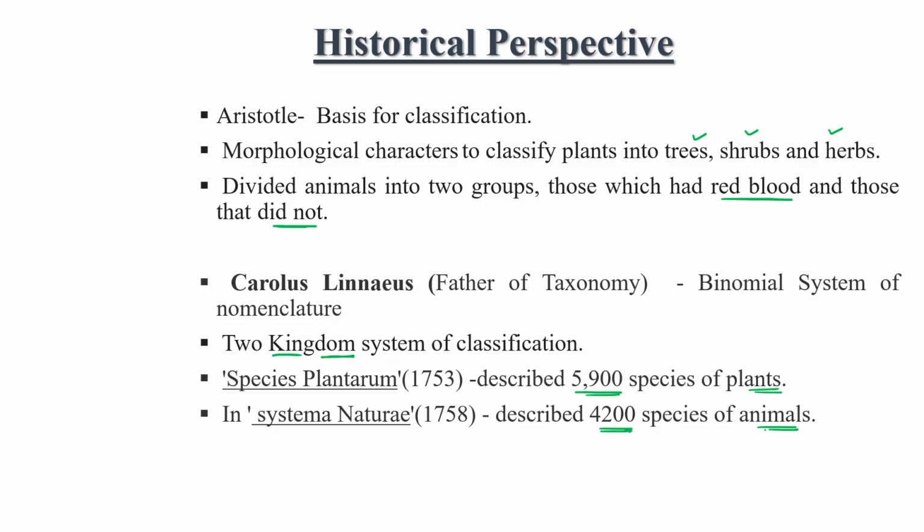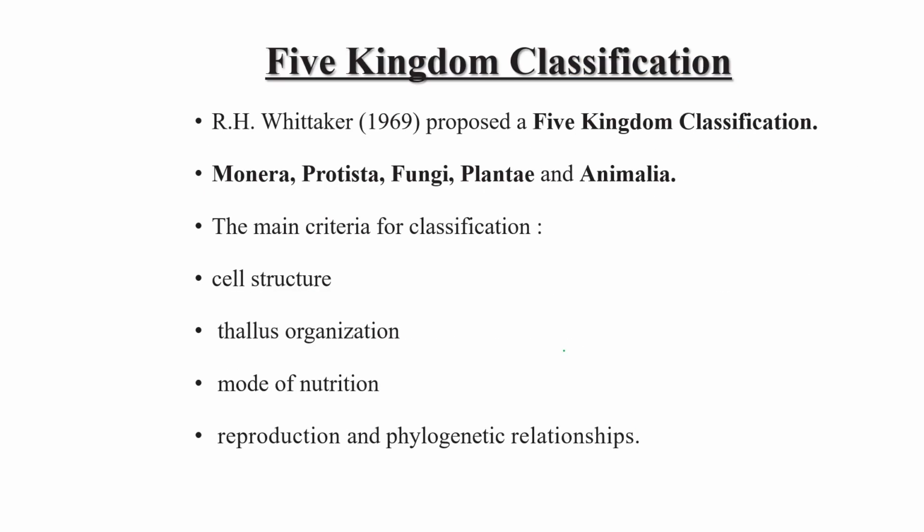Carolus Linnaeus is also famous for giving the binomial system of nomenclature. According to him, two different terms denote a single species name: the first term is the genus, and the second term is the species. He did a lot of work related to taxonomy, and that's why he is known as the father of taxonomy.